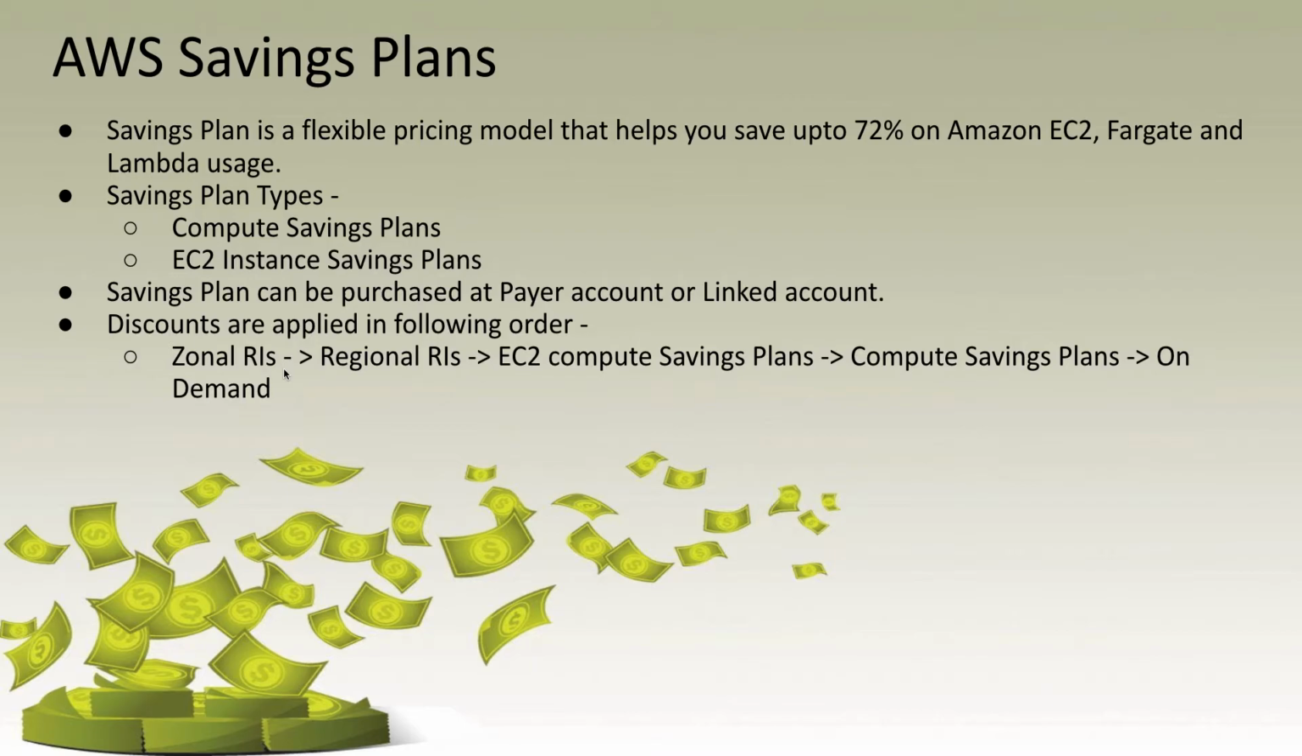Suppose you have an M4 large EC2 compute saving, so it will apply to that. If your number of hours commitment is still lesser than the compute, then your compute saving plan will kick off and it will start applying that one. And whatever is remaining will be covered by your on-demand rates.